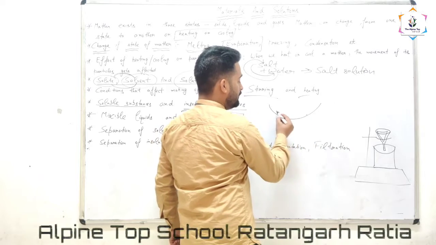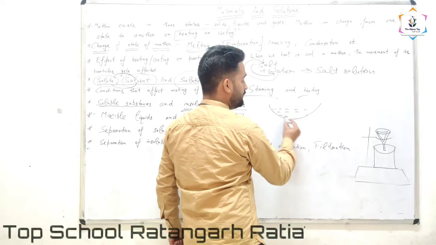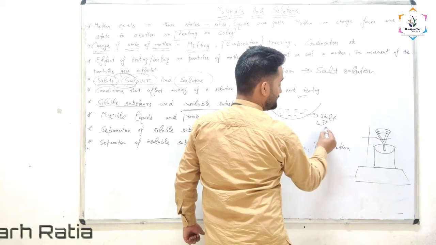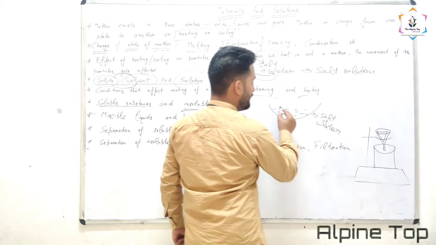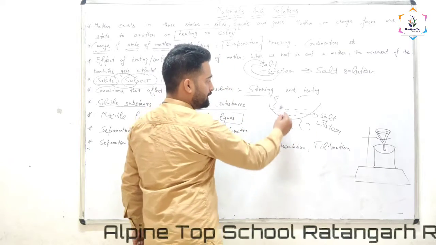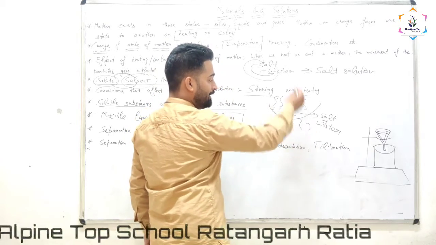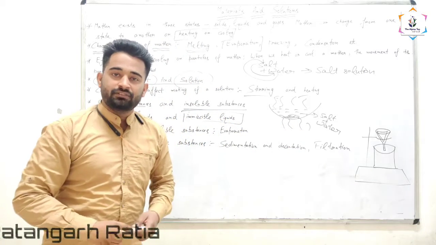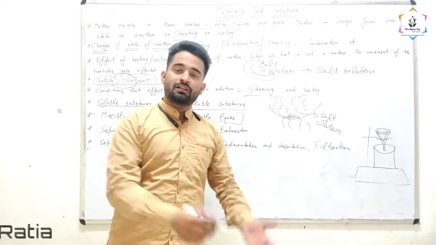We will take a bowl. In the bowl we will take a mixture of salt and water. After some time, as we heat this mixture, what will happen? The water will evaporate. As the water evaporates, what will be left behind here? Only salt. By this process, we can separate the soluble substances.